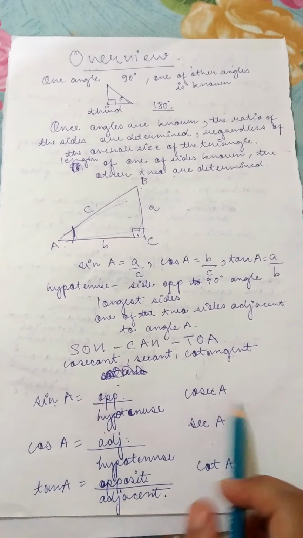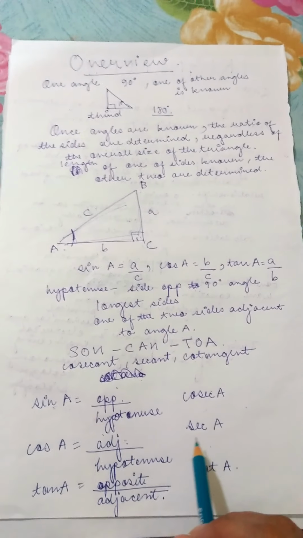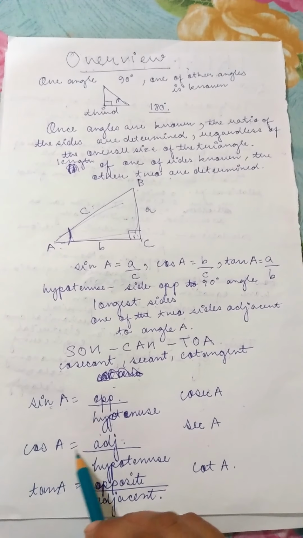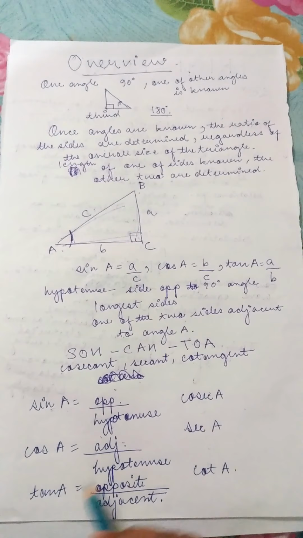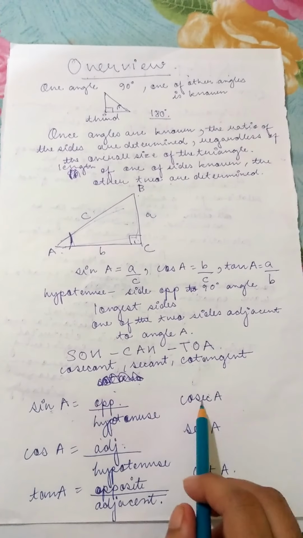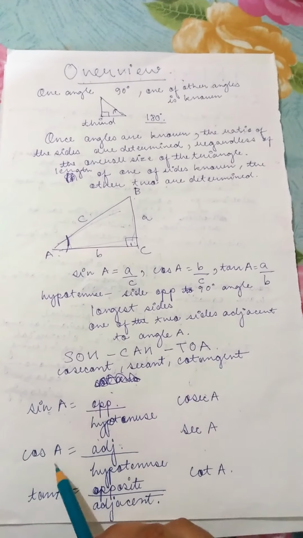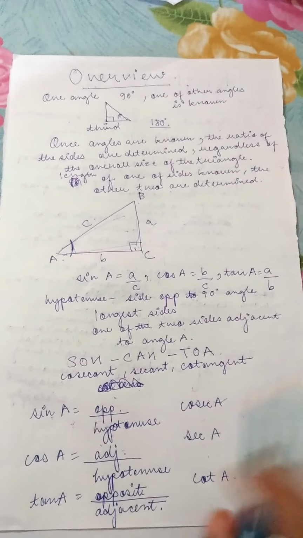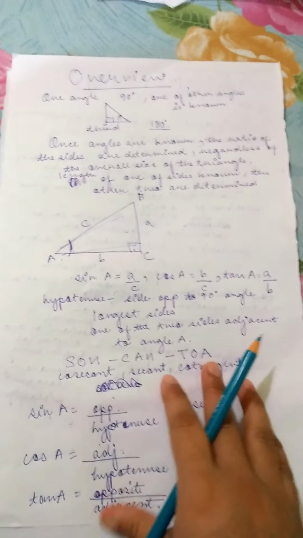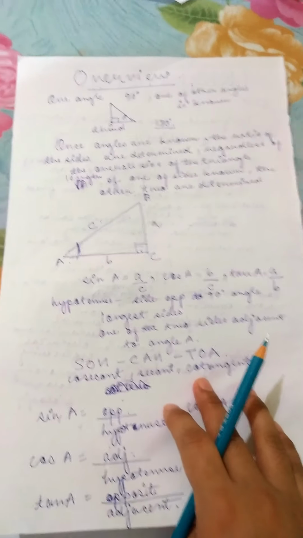Cosec is hypotenuse by opposite. This is sec A. Cos's inverse is sec, tan's inverse is cot, everyone knows this. Sin's inverse is cosec. Cos's inverse is not cosec; sin's inverse is cosec, and cos's inverse is sec. So you just know this.